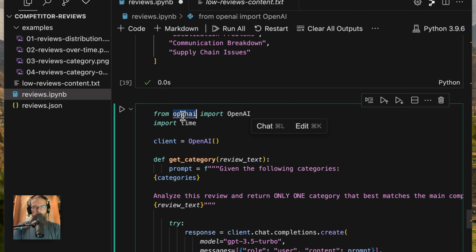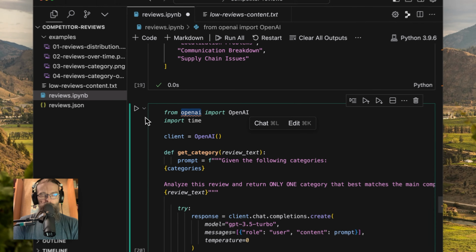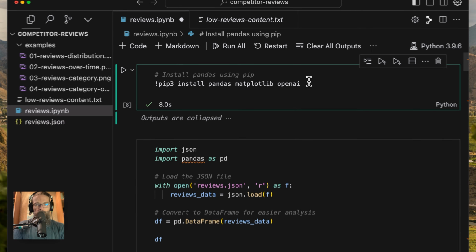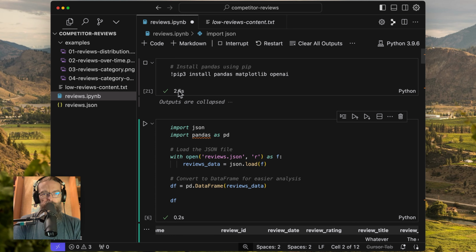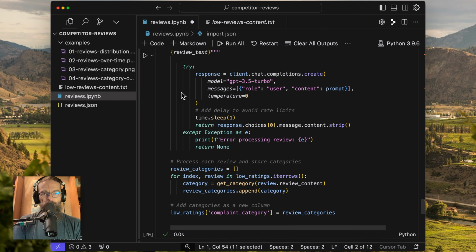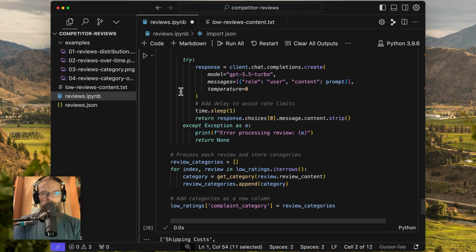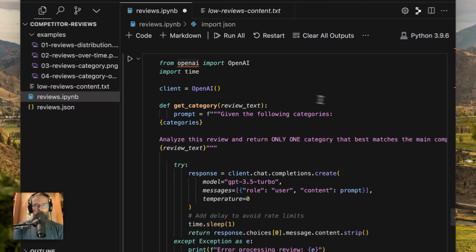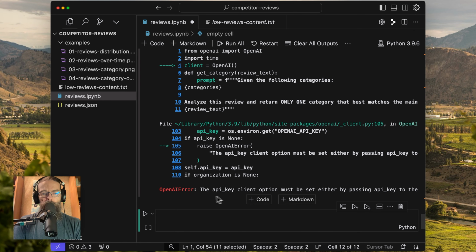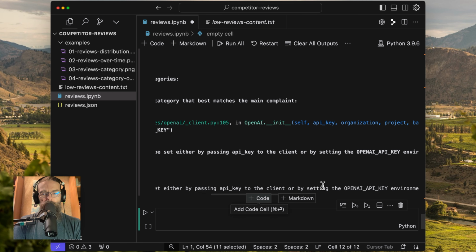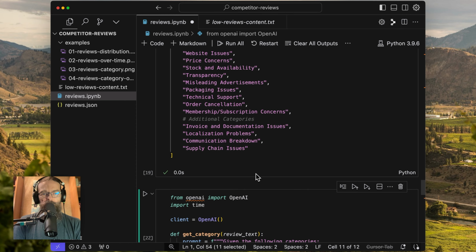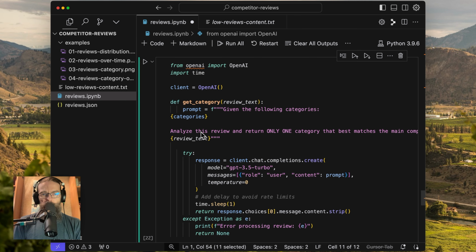As I can see OpenAI, there's a pretty good chance right out of the gate that we're going to need to install this. So I'm going to grab that, run all the way back up to the top, put that in my list, Shift-Enter, and let that run as it installs OpenAI. Looks like that's completed. Now I'll come back down to my cell. If I just try and run this right now, it's going to complain because there's no API key. The API key client must be set either by passing in the client or setting the OpenAI API key environment variable.